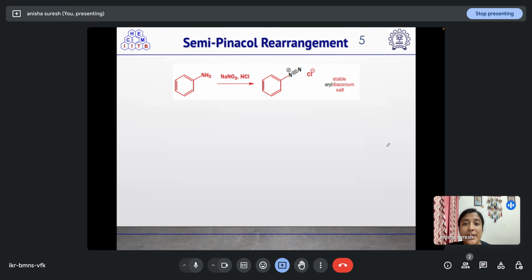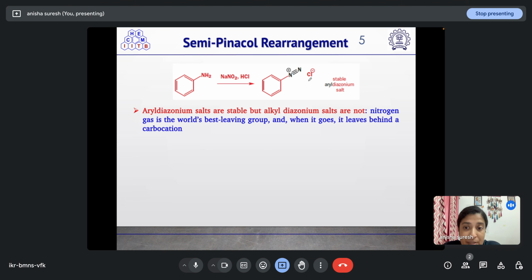Now, coming to other types of semipinacol rearrangements, we have seen the formation of aryl diazonium salts. When aniline is treated with NaNO2, HCl conditions, it will undergo a diazotization reaction, leading to the formation of this N2+ Cl-, which is a stable diazonium salt. The aryl diazonium salts are stable, but the alkyl diazonium salts are not. Nitrogen gas, which is the world's best leaving group, when it goes, leaves behind a carbocation.